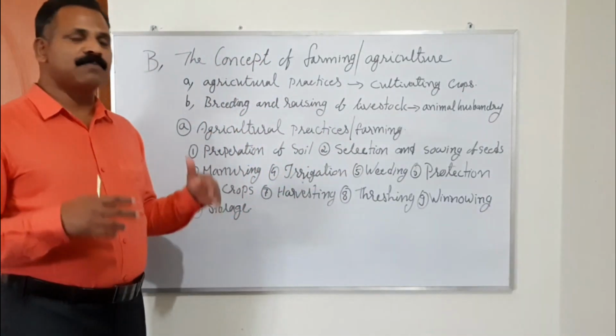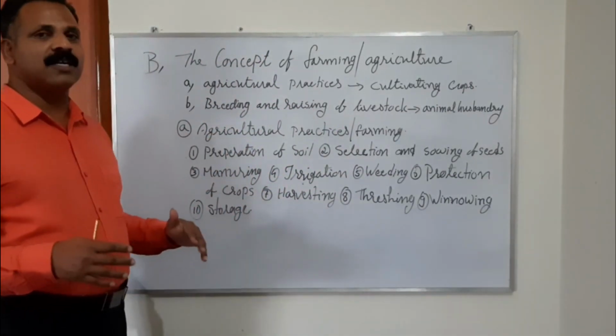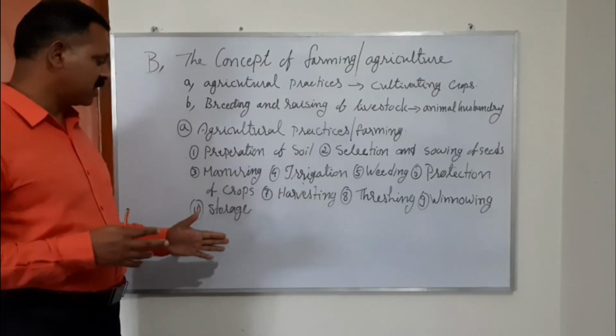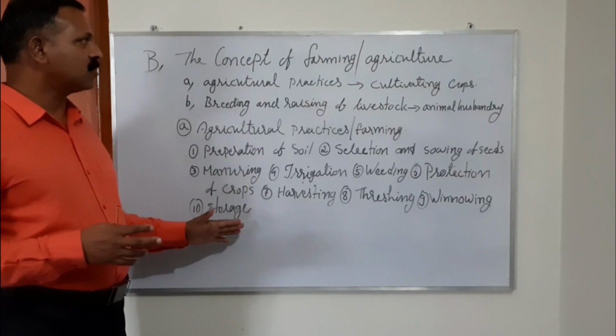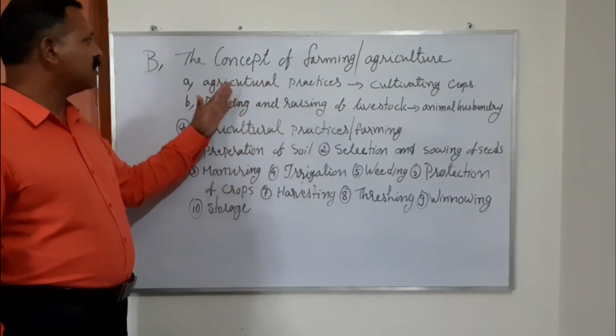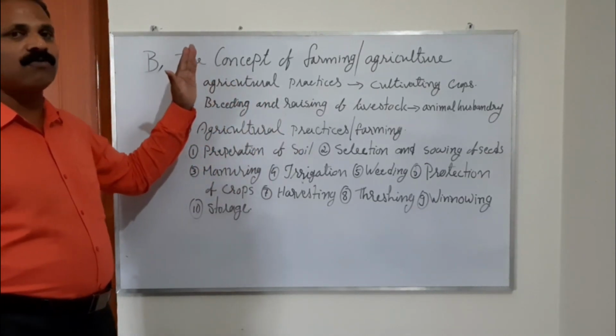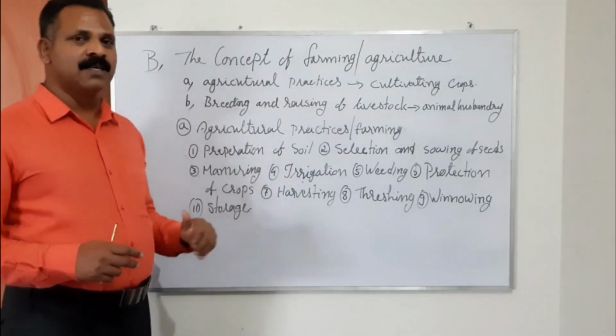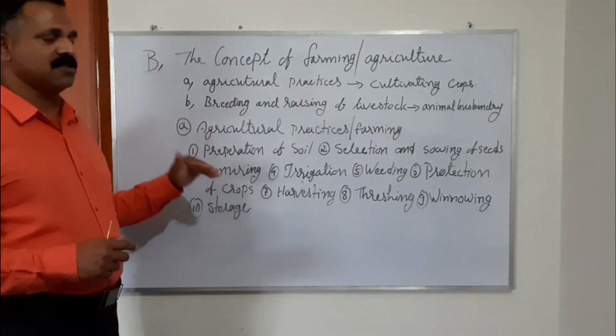It can be kept properly and used later. These are the different farming practices that farmers follow, the 10 points we have discussed.